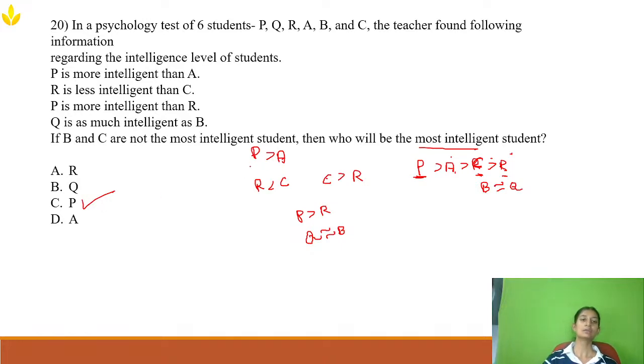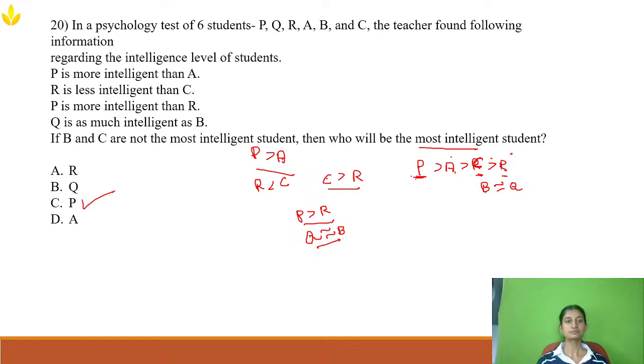So they have given that P is more intelligent than A and C is more intelligent than R, and Q and B are equally intelligent. P is more intelligent than R, and B and C are not that intelligent. Using this data we found out who is the most intelligent, that is P.